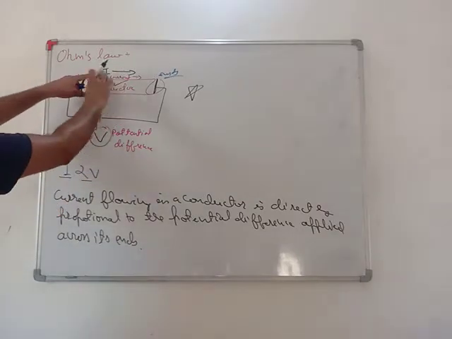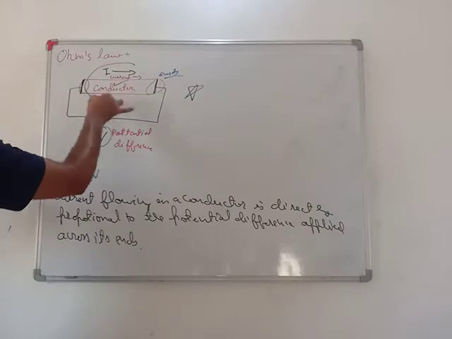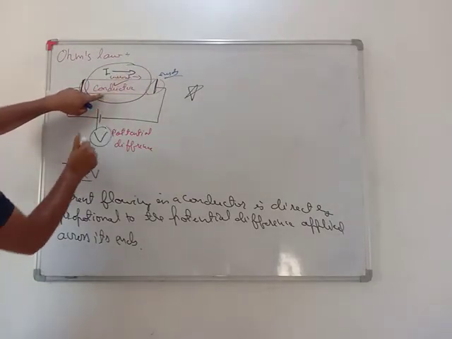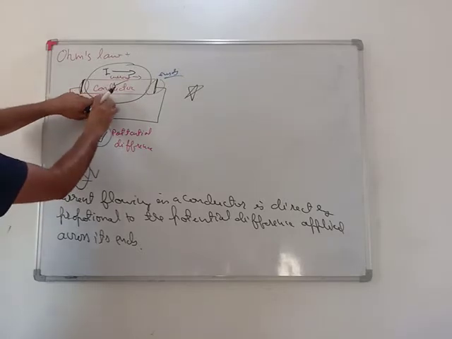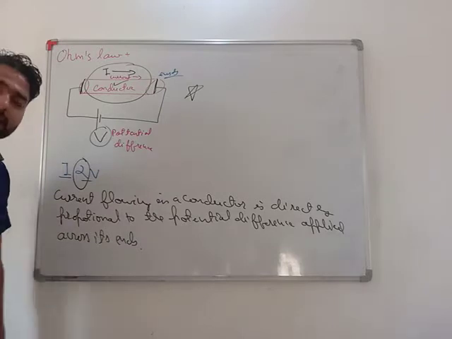Current flowing in a conductor, see, this much is enough. This is only the Ohm's law. Current flowing in a conductor is directly proportional to the potential difference applied across its ends.